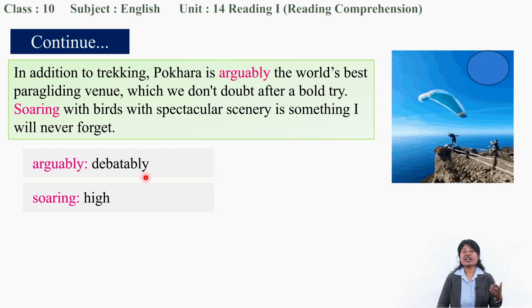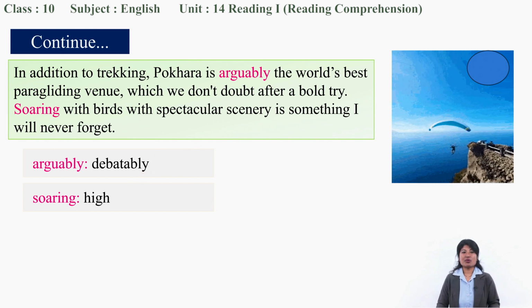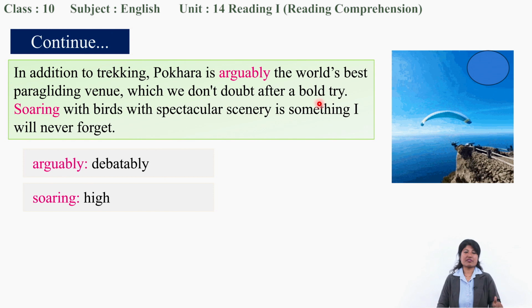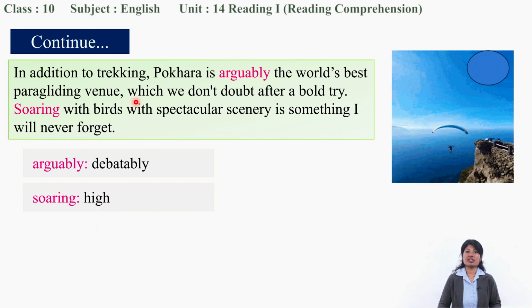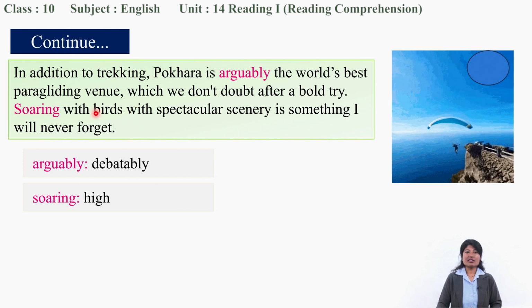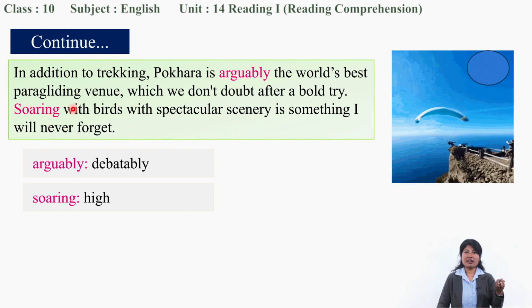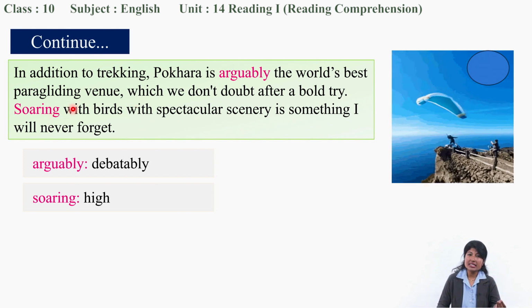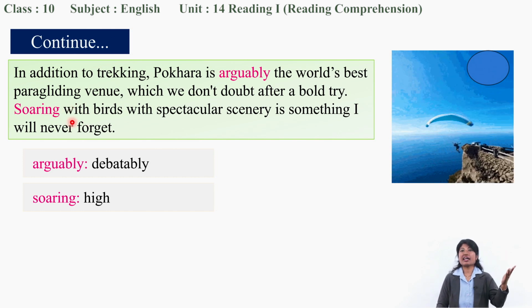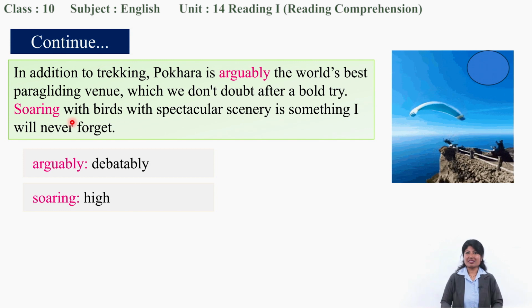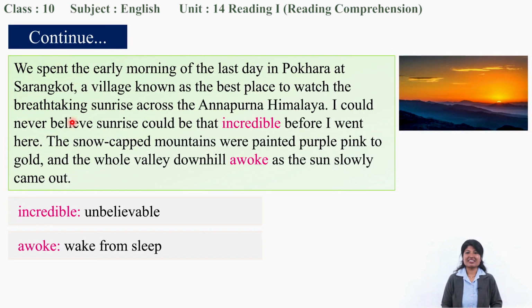You can argue that Pokhara is the world's best venue for paragliding. Soaring is going up high with the birds. So what do you experience in paragliding? Soaring up. You will feel like flying with birds while doing paragliding.